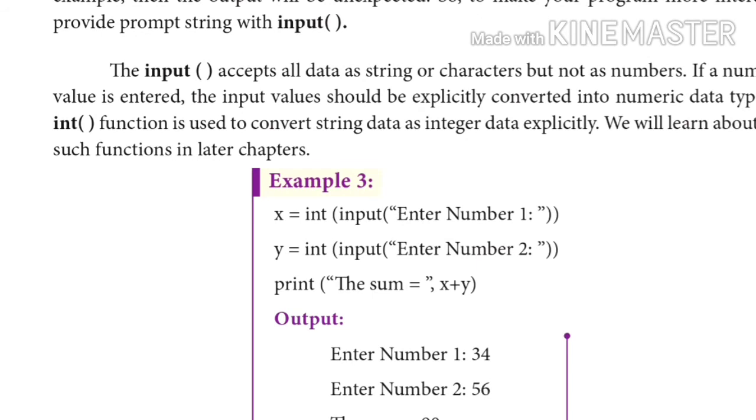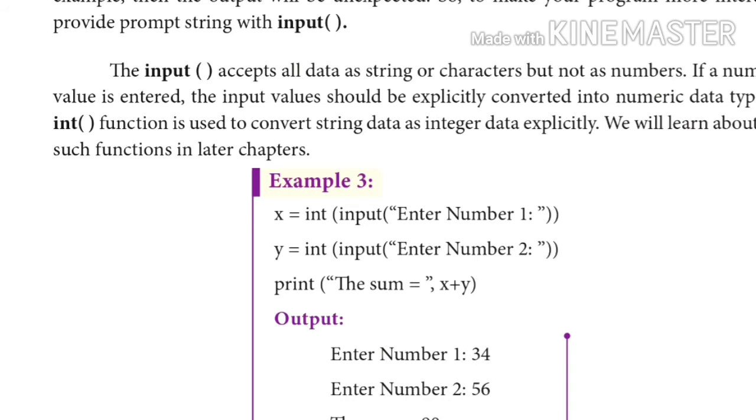We have to get the input for x, so we are using int of input of "enter number 1". What is the meaning of int of input? We are getting the input, and that input has to be converted into integer form, so we have to use the function int(). Next, similarly, again get the integer value for y.